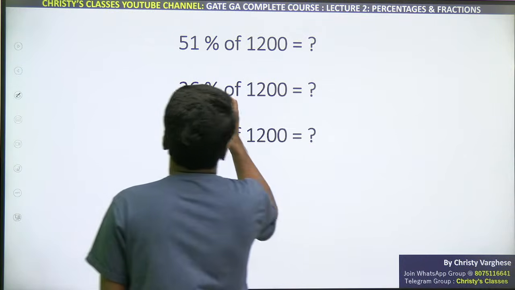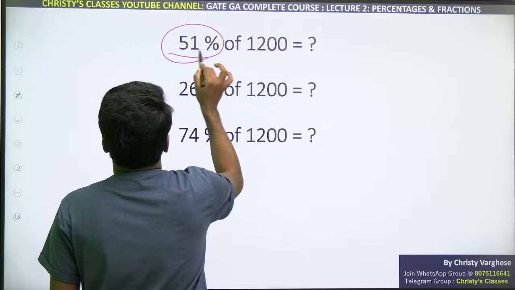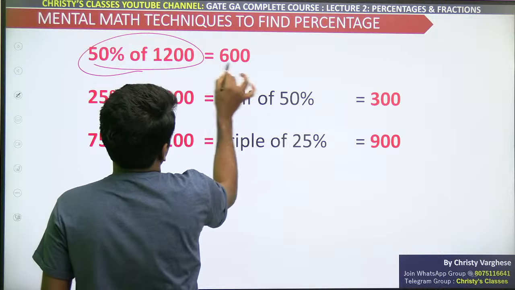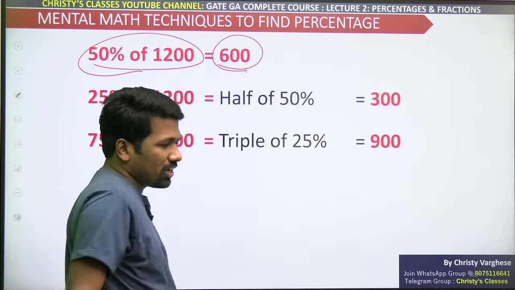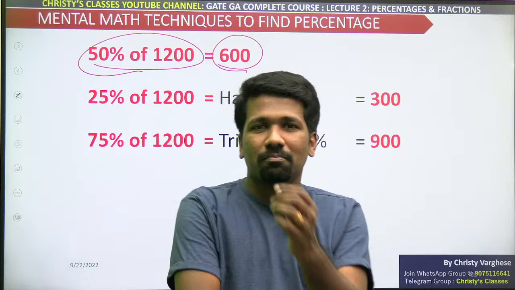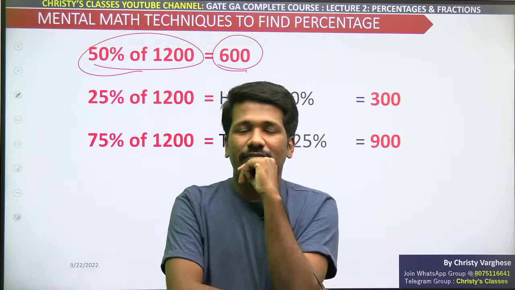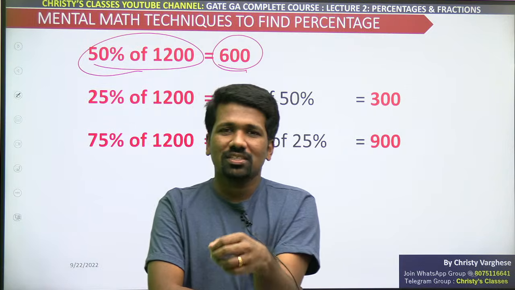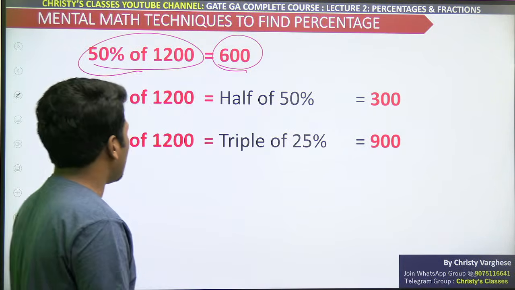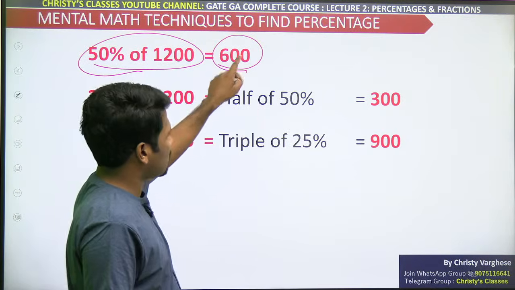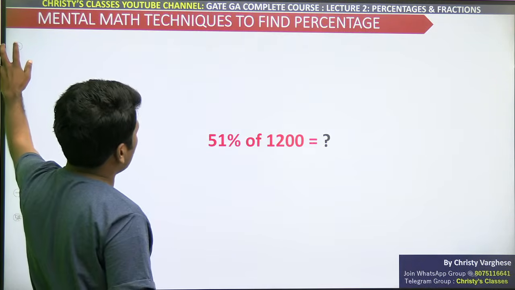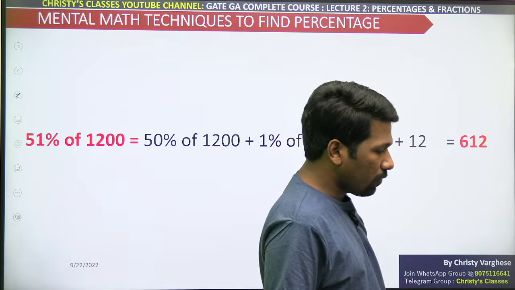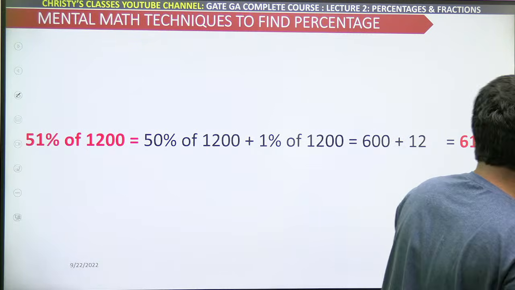fraction percent comparisons also. 51% find करने का easy तरीका 50% के साथ 1% add करना है. 50% of the number is nothing but half of the number, na? That all of you know, right? 50% is half. So आधा करना, उसके साथ 1% ऐड करना. आधा 1200 है तो आधा 600 हो गया. And to that 600 if you add 1%, that is 12 added, you will get 612. All of you understood how 612 is the answer?